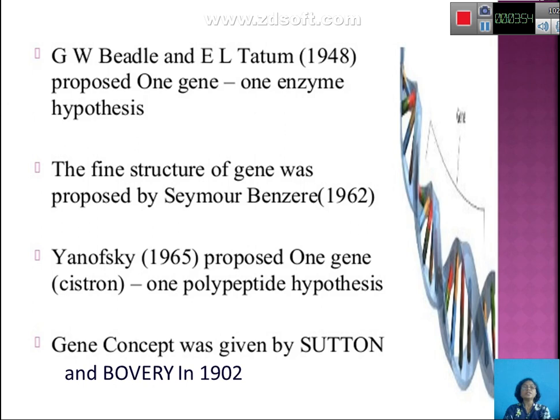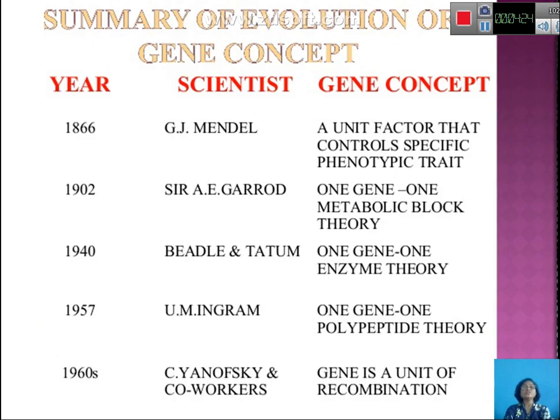Then Yanofsky in 1965 proposed the one gene one polypeptide hypothesis, meaning one gene is responsible for making one polypeptide, a protein molecule. Then the gene concept in detail was given by Sutton and Boveri in 1902. So this is a brief history of the evolution of the gene concept.